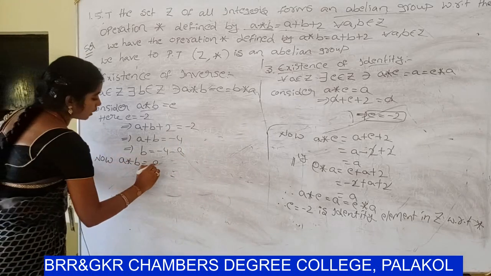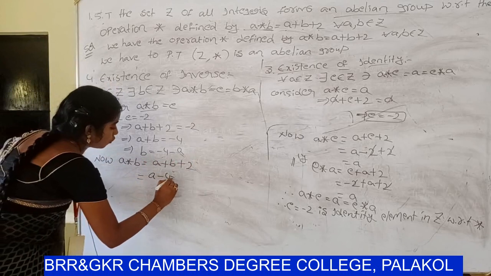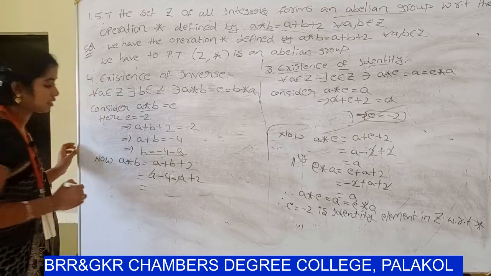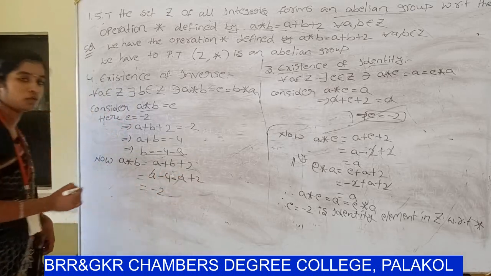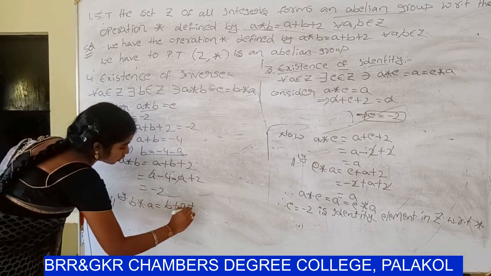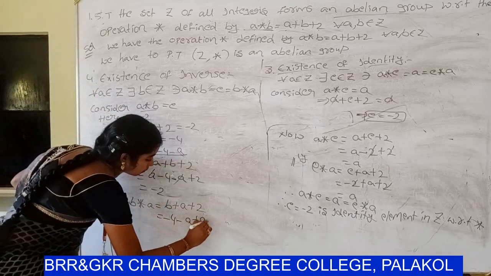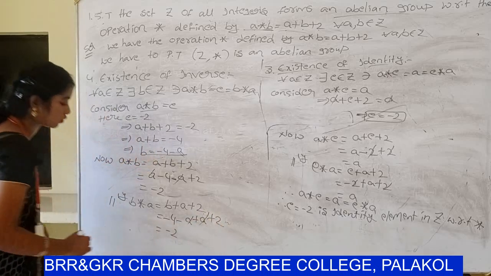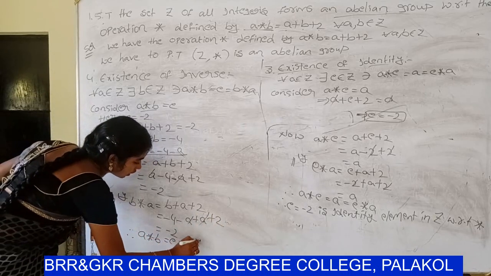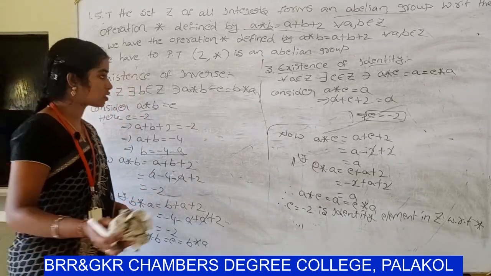So next check a star b value. a star b means a plus b plus 2. b value is minus 4 minus a, plus 2. So a cancels, minus 4 plus 2, value is minus 2. Similarly b star a value, b plus a plus 2, b value is minus 4 minus a plus 2. So a cancels, value is minus 2. So already you know that a star b equals e equals b star a, where the identity element value is minus 2.